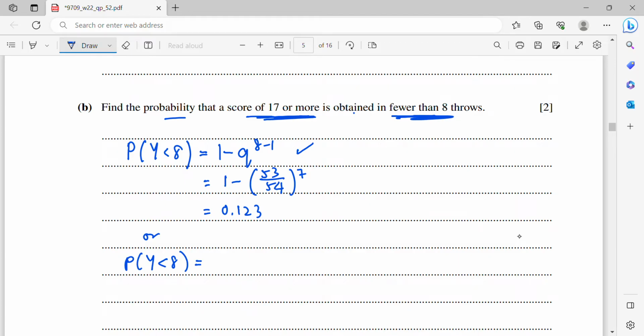So P(Y < 8) will be P(Y = 1), because you cannot write Y equals 0. You must have thrown at least one time to get the score of 17 or more.